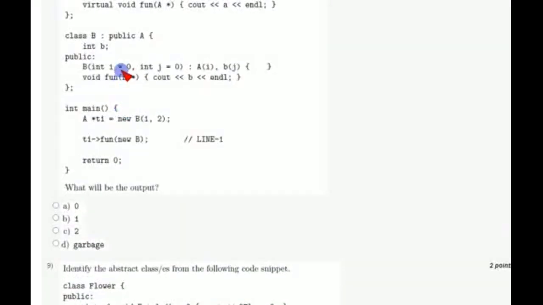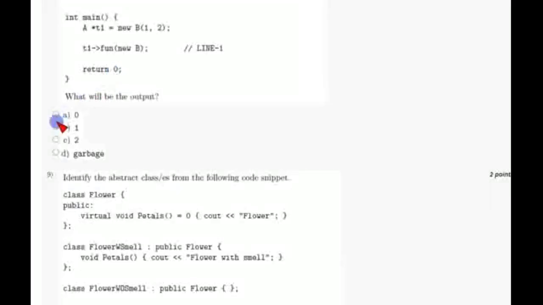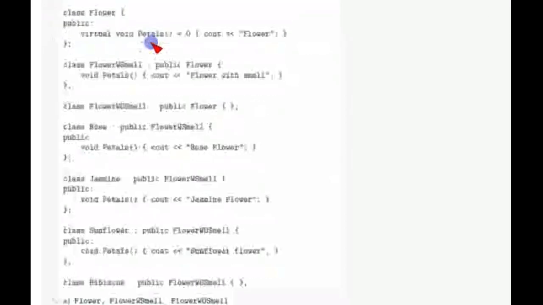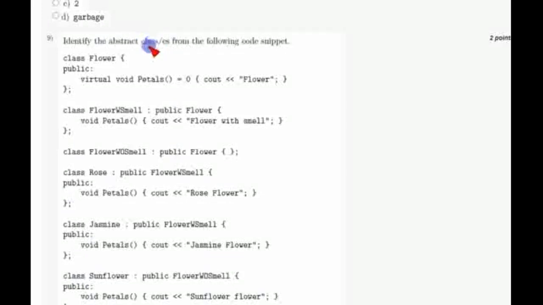Coming to the eighth question, that is the last but one question. I have got the output value as 1, not a garbage value. It is one answer I have got, that is option B. And coming to the final question of this week's 6, they have given the flower names as the classes, and